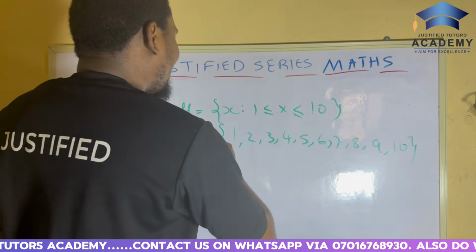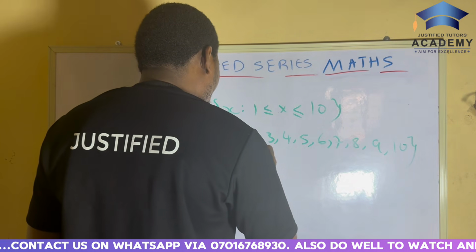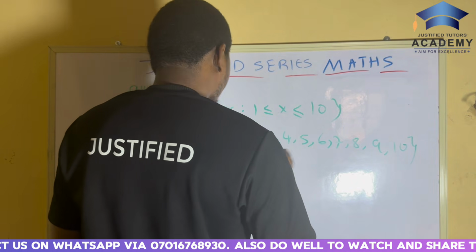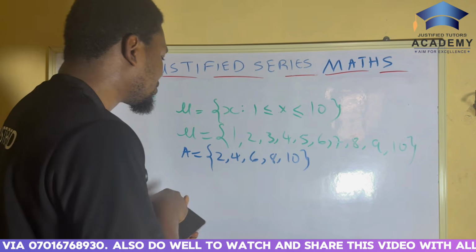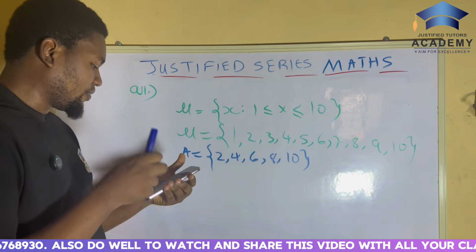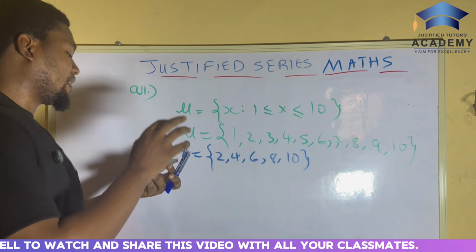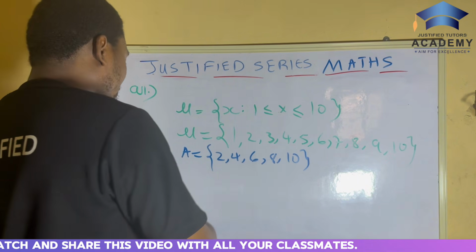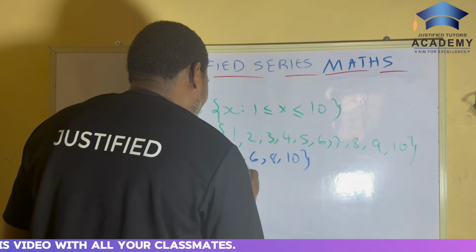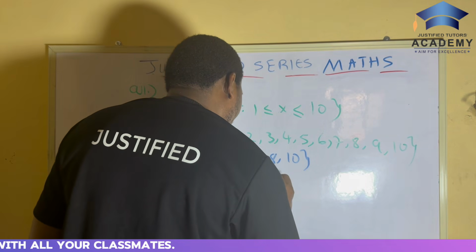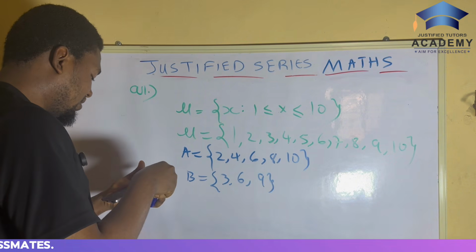So now, the multiples of 2 here are 2, 4, 6, 8, and then 10. Yes, all of these are multiples of 2. And then the next one says that B is multiples of 3. Now, B is equal to 3, 6, 9. All multiples of 3.